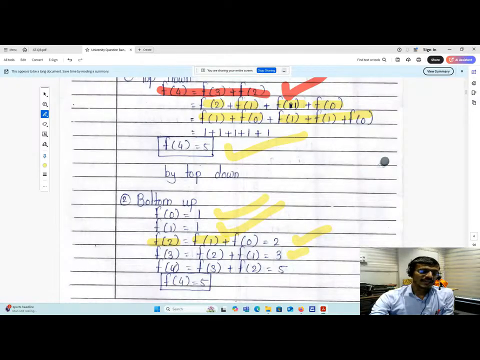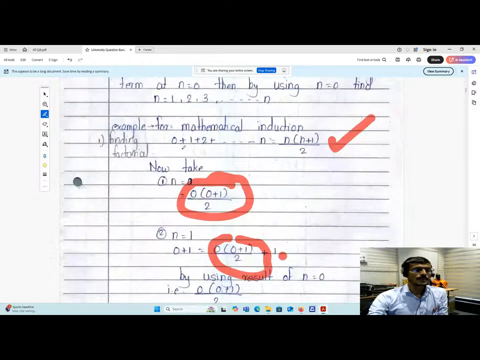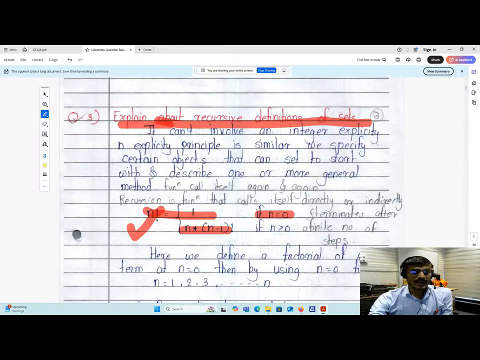Then again, for finding f of 4, I'll write down the formula. f of 4 is equal to f of 3 plus f of 2. So f of 3 we have found, which is equal to 3, and previously we have also found out f of 2 is equal to 2. So the result is 5. So these are the methods of top down and bottom up. Okay, so top down and bottom up approach.